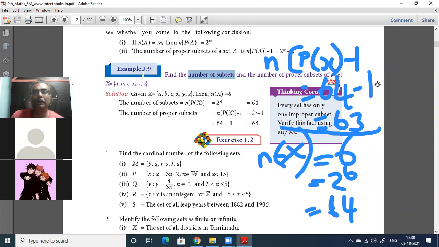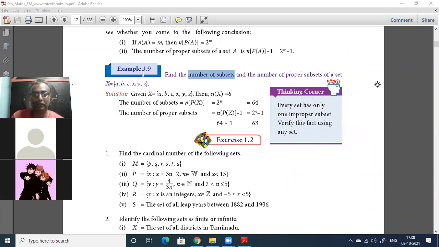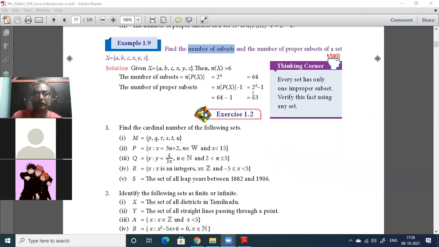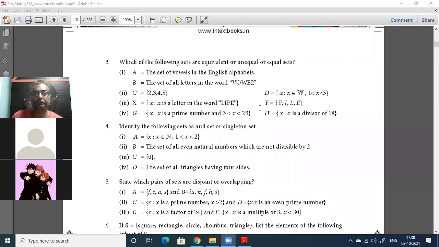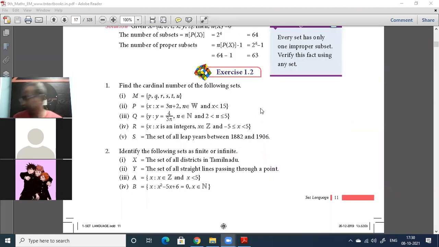Okay, now let us try out the exercise 1.2, some exercises. Lot of things we have learned here, so you will be telling lot of things. Let us see what we can do.